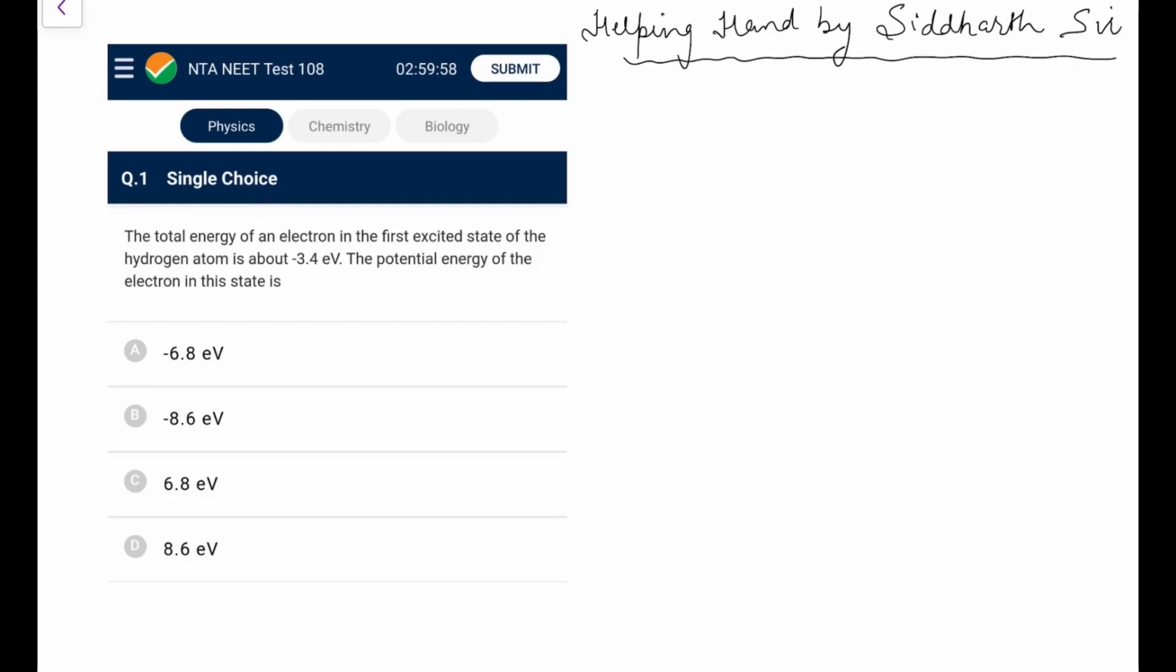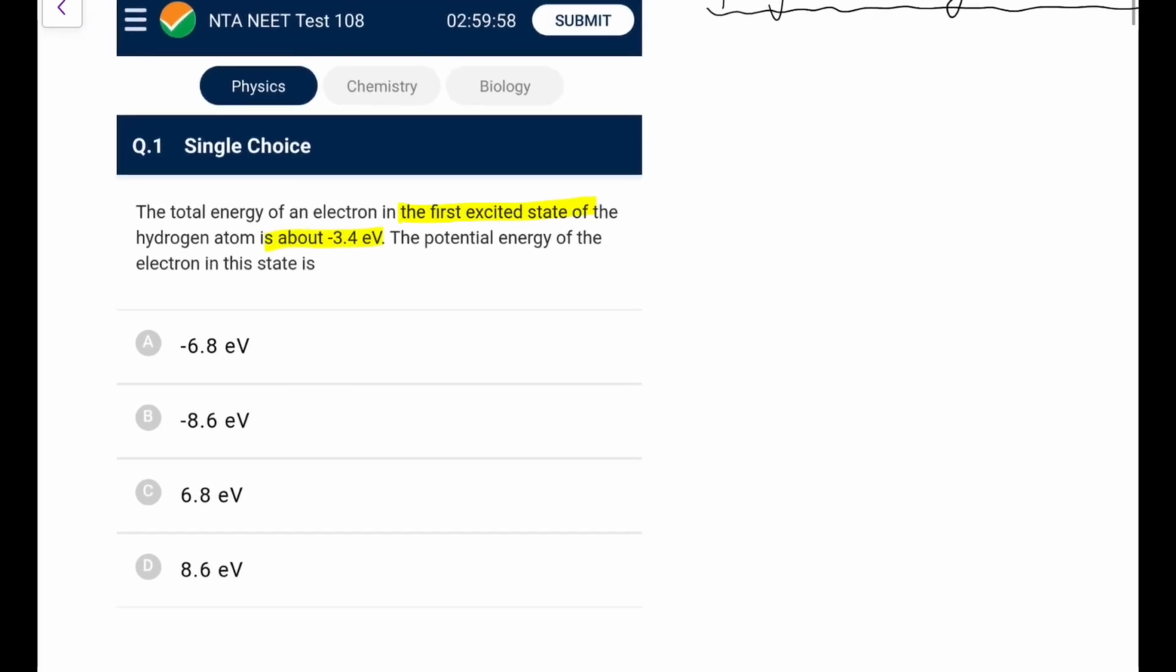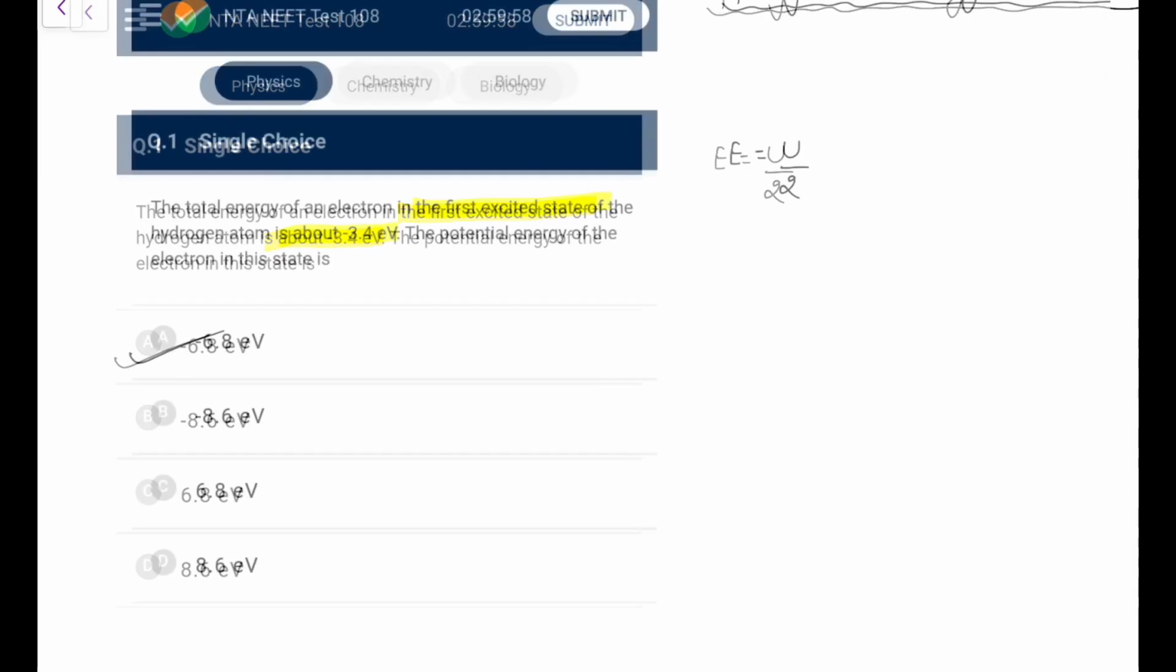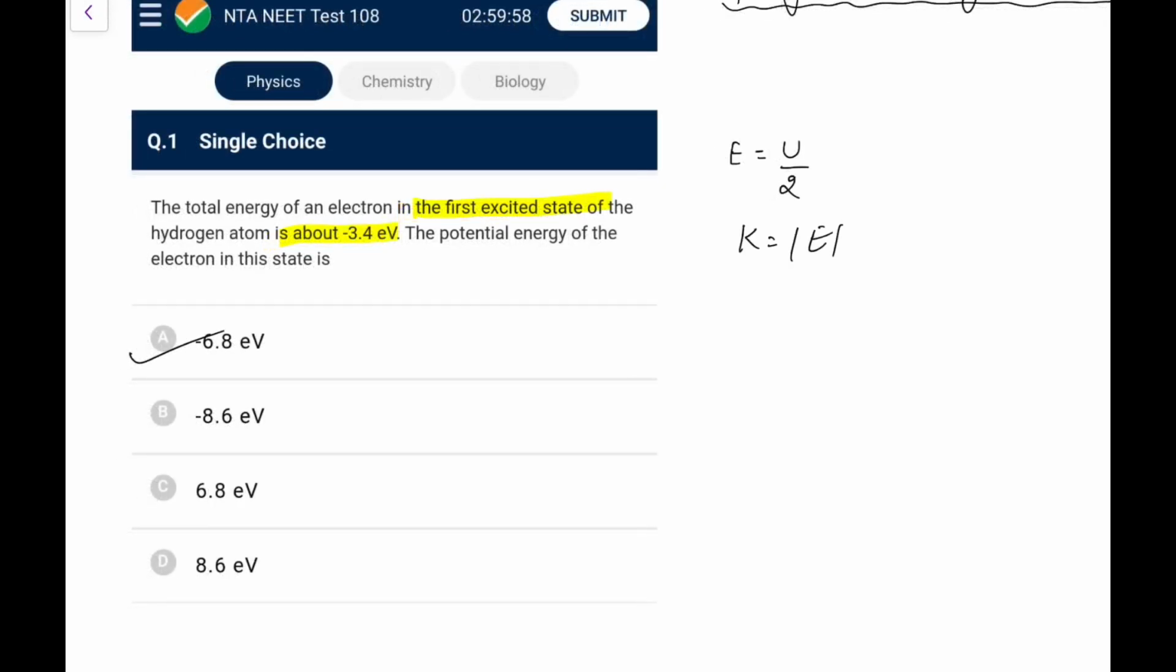First question: the total energy of an electron in the first excited state of hydrogen is minus 3.4. For the potential energy, you simply remember, total energy is half of the potential energy. So potential energy is twice the energy, which is minus 6.8 eV. E and U are negative, while kinetic energy is positive, that is equal to mod of E.